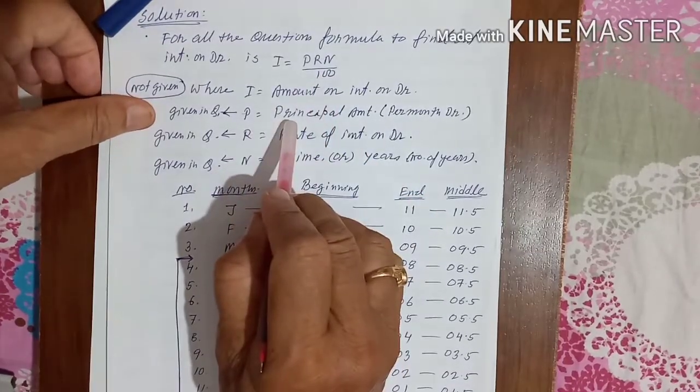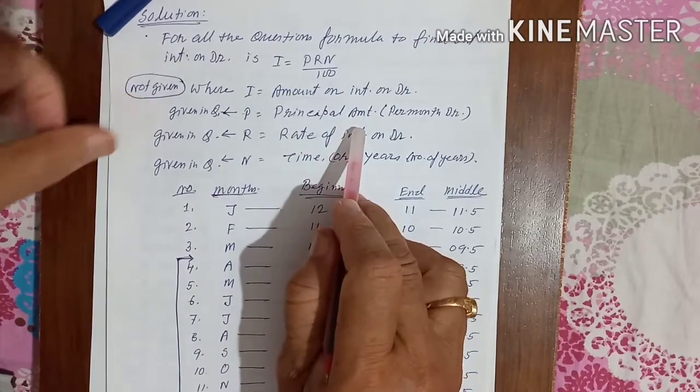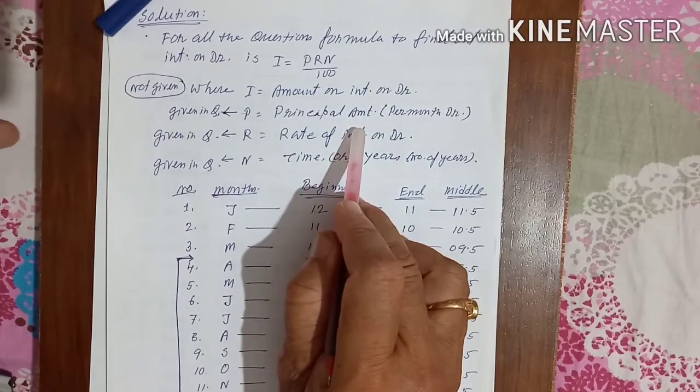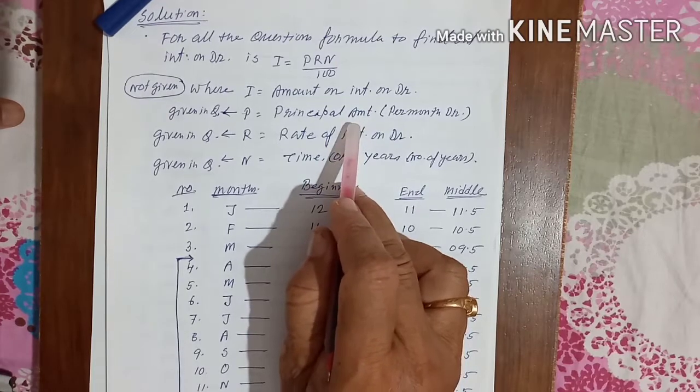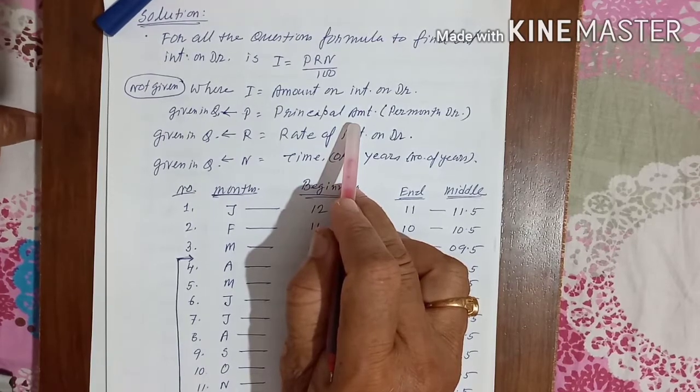P is the principal amount. In the first question it was given, Mr. Ram has withdrawn rupees 2000 in the beginning of every month. Most of the students make mistakes when writing P. They multiply 2000 by 12, which comes to 24,000. If you do that, it will be wrong.